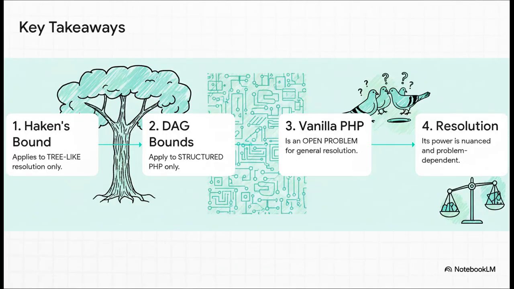Okay, so let's boil it all down. Here are the four things to remember. One, Haken's famous result is only for tree-like resolution. Two, all those later proofs for modern DAG resolution only work for those super-structured, artificial problems. Three, and this is the big one, whether the plain old vanilla pigeonhole principle is actually hard for modern resolution is still an open question. And four, the power of resolution isn't black and white, it's nuanced. It all depends on the problem you give it.